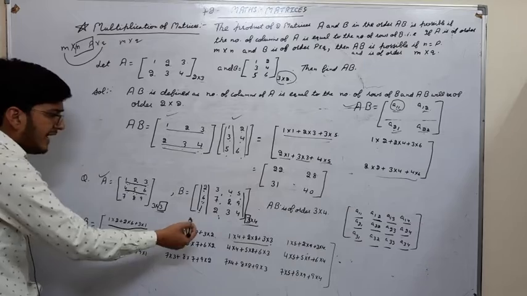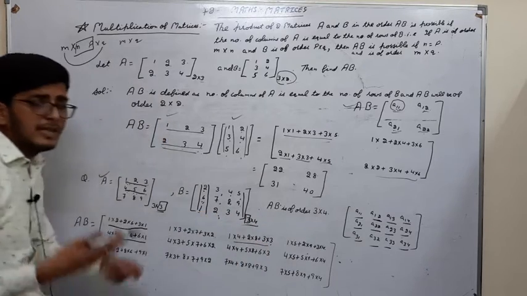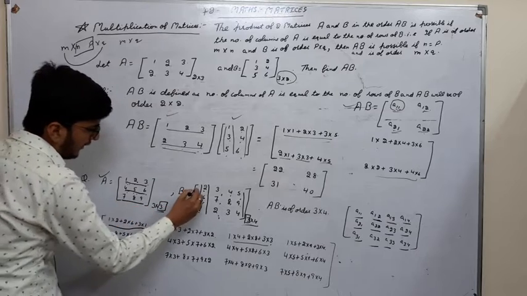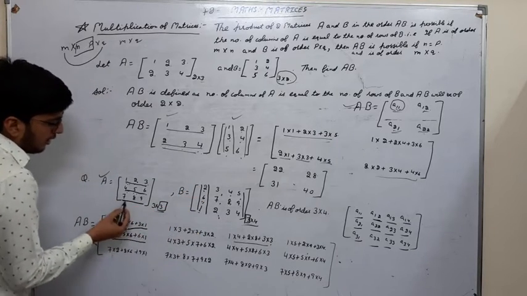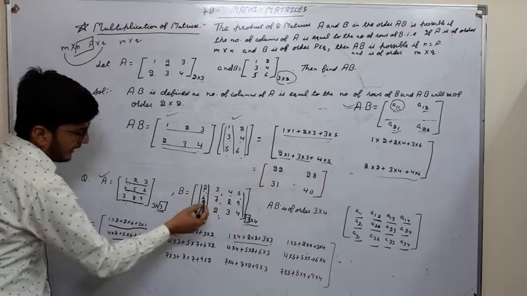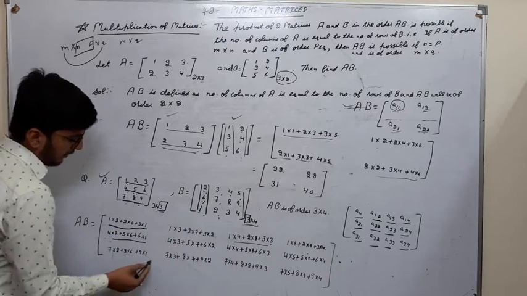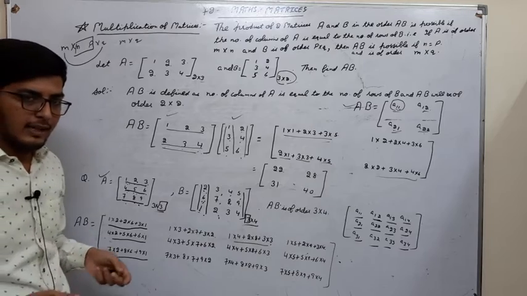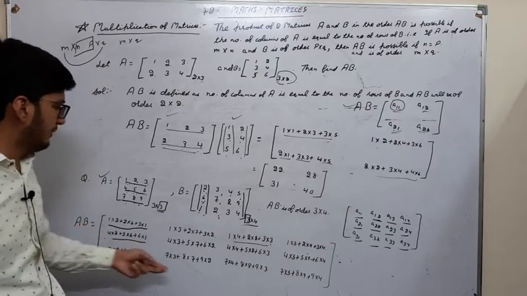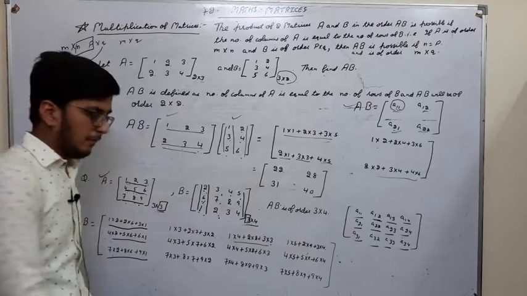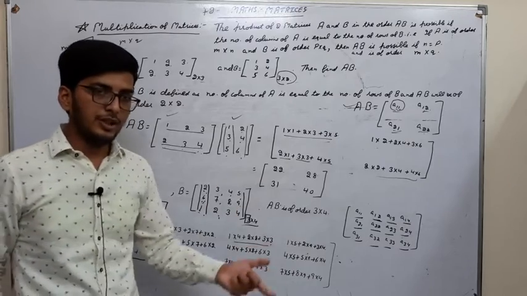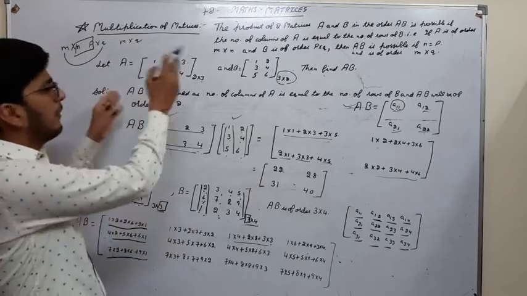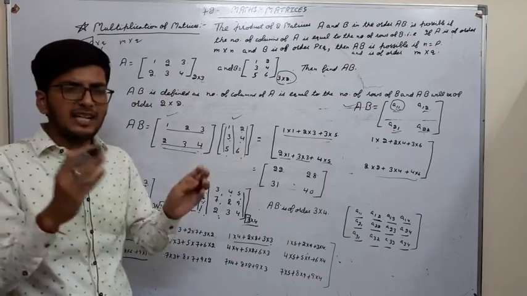Clear? Next A31, that means third row of A and first column of B: 7 into 2 plus 8 into 6 plus 9 into 1. And so on, we will find all the elements, right? If we find all the elements, we will get the matrix AB by solving all these expressions. So this is how we find the product of matrices, the multiplication of matrices.